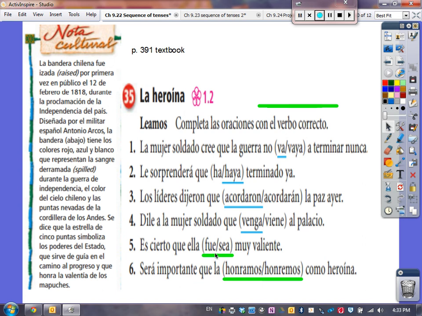It's true that she is very brave. If it's true, there's no doubt, and therefore we have to use the indicative instead of the subjunctive form. It will be important that we honor the heroine. Because we have the future, we're going to choose the subjunctive because it may or may not occur. Yeah, that's right. Okay.